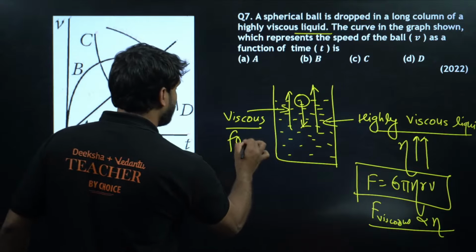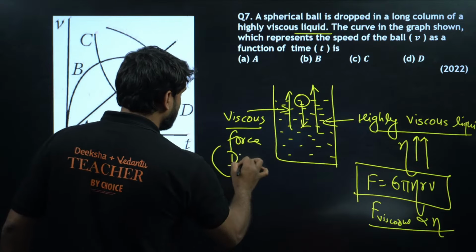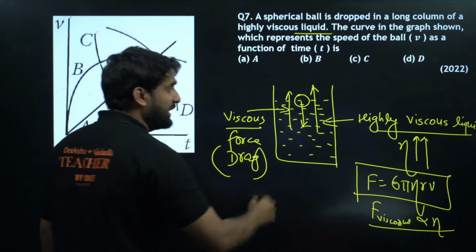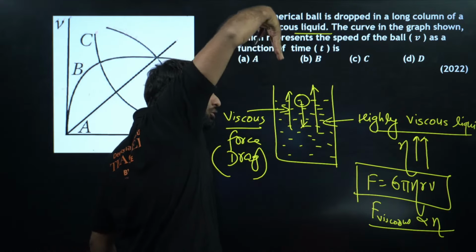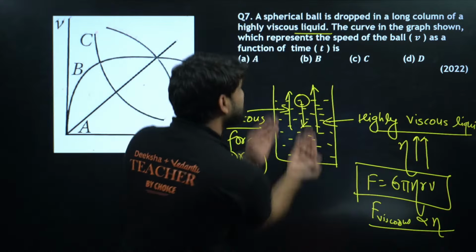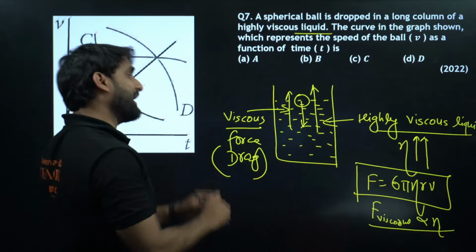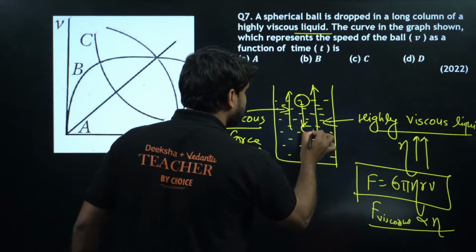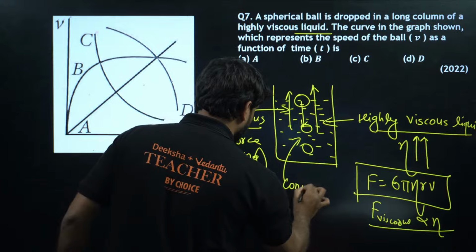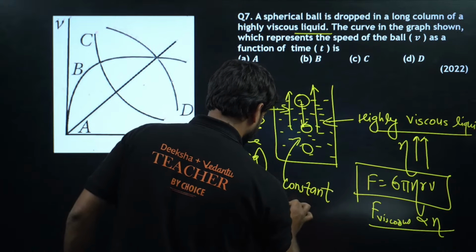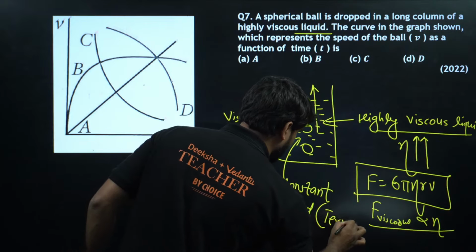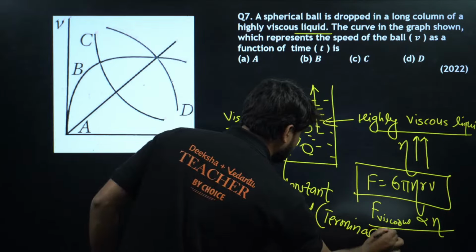So basically viscous force, we can also say drag. Viscous drag acts in opposite direction of the motion of the ball. The ball is supposed to go in downward direction, but the viscous drag is opposing the motion, and after some time the ball will start moving down with constant velocity, constant speed, and this constant speed is called terminal velocity, terminal speed.